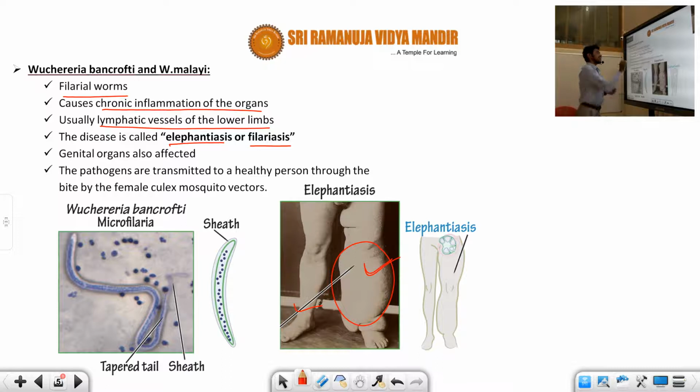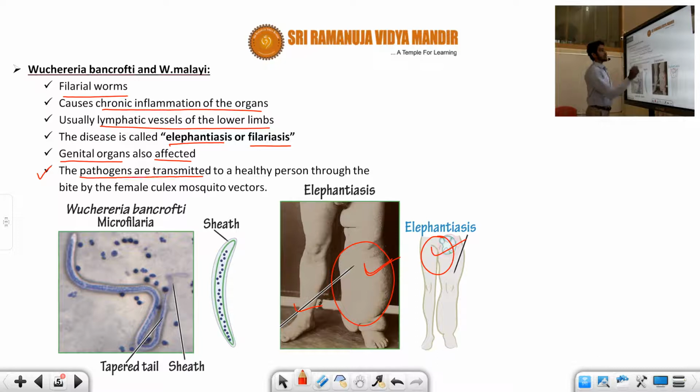Sometimes the genital organs are also affected, for example the penis, and in the case of the female and male reproductive organs, this area is also affected by the Wuchereria bancrofti organism. One more important point, the last point, is how these pathogens are transmitted and how we get this pathogen in our body. This is a very important point, students.